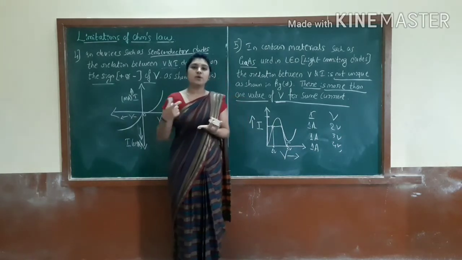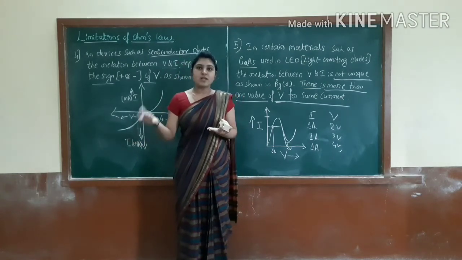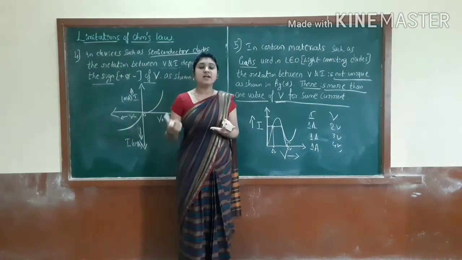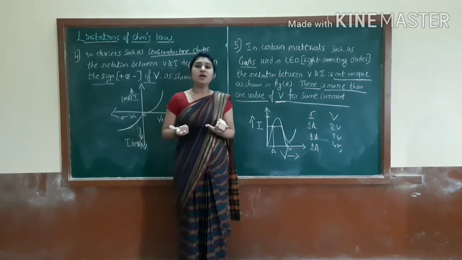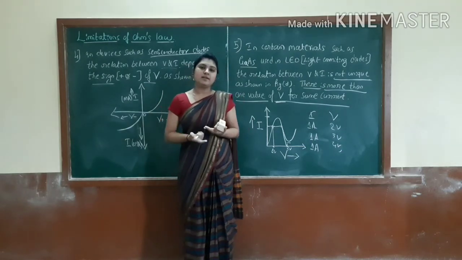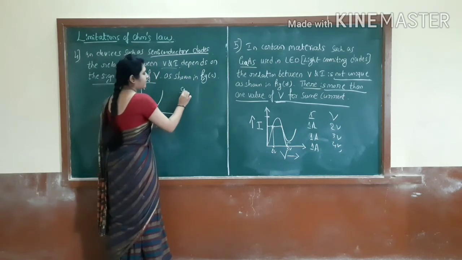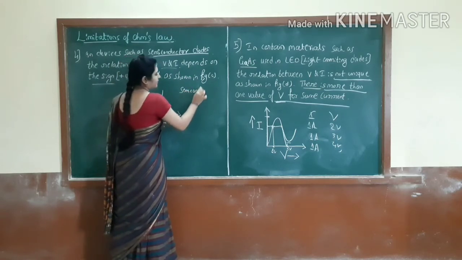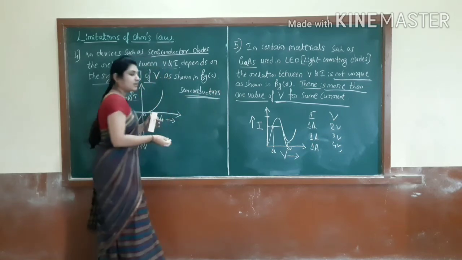Okay, so today we discussed the limitations of Ohm's law. Mainly we are getting 5 limitations. Then students, I told you about semiconductors. So what are these semiconductors then? You can take here, semiconductors.